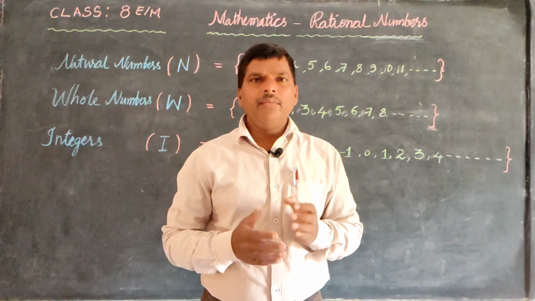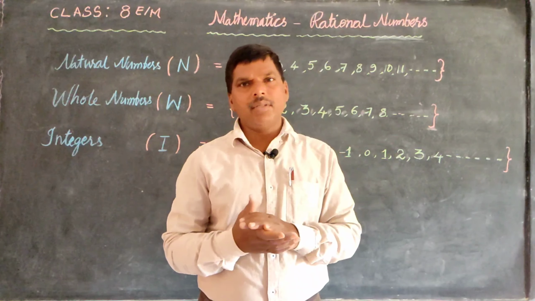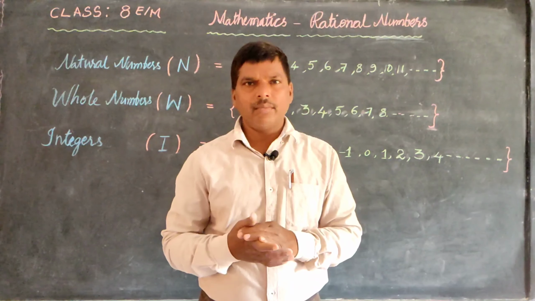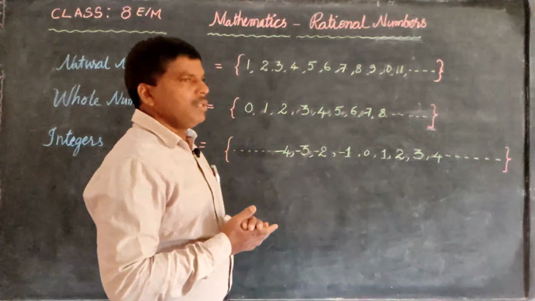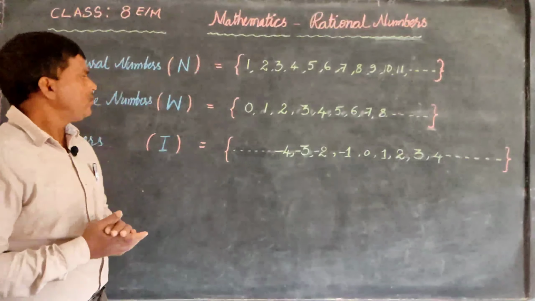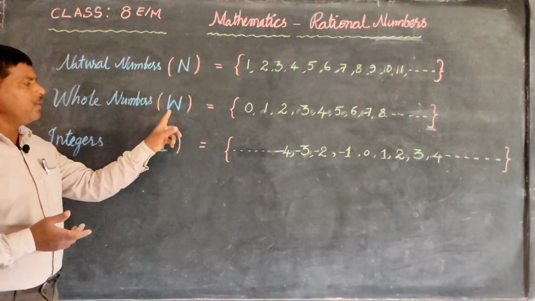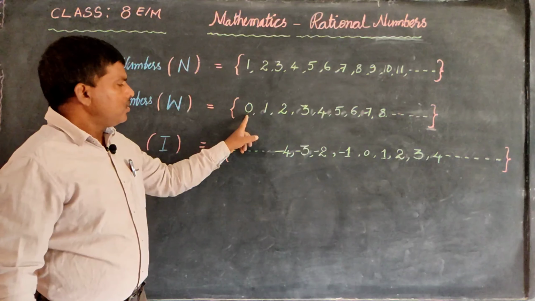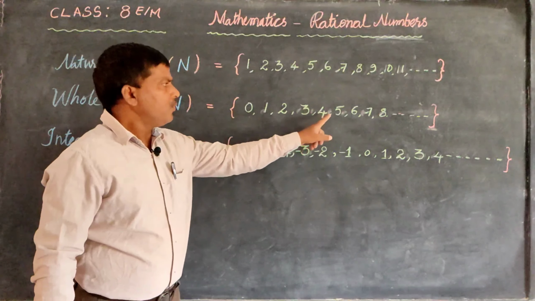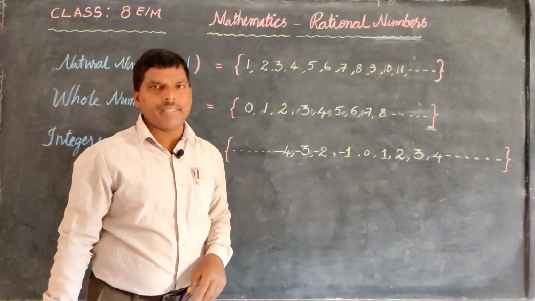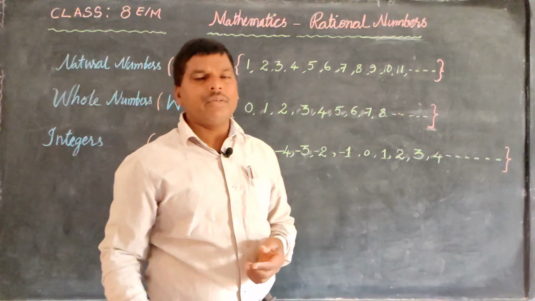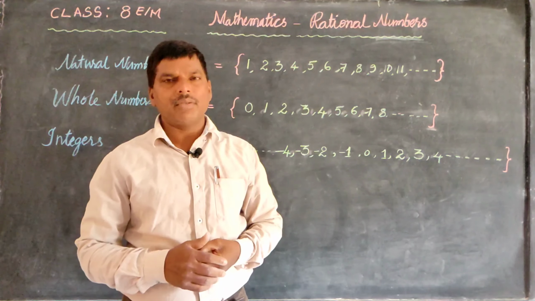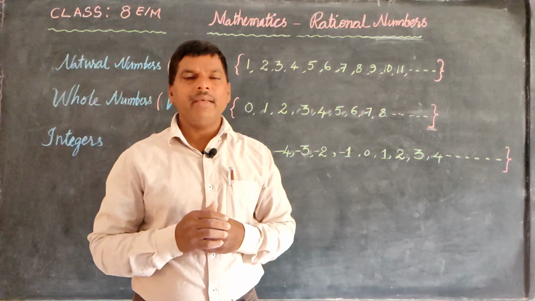If you add 0 to this natural number set, we get whole numbers. What are those? Whole numbers start from 0. They are denoted by W, and those numbers are 0, 1, 2, 3, 4, 5, 6, 7, 8, 9, 10, 11, 12, 13, 14, 15, 16, 17, 18, 19, like that. So these are the whole numbers, and this set is denoted by W.